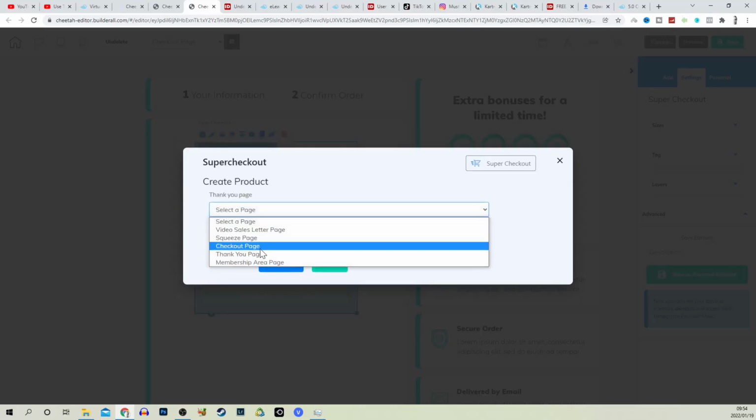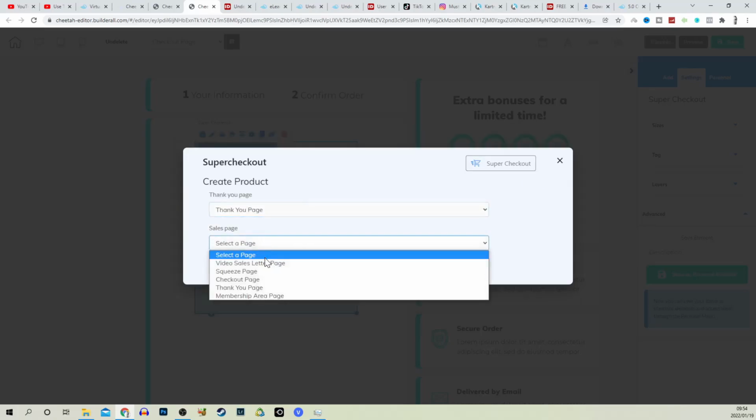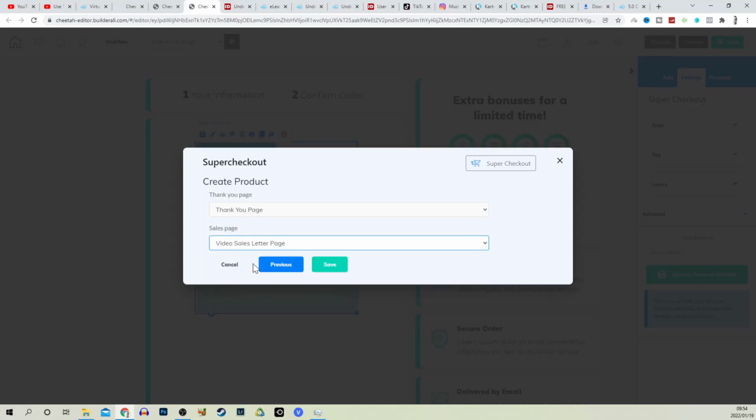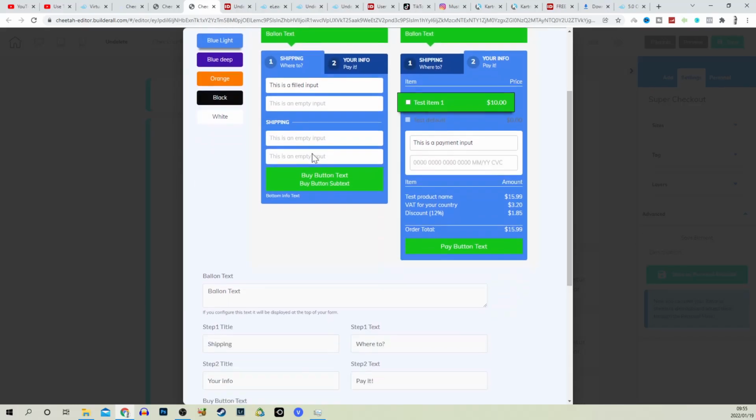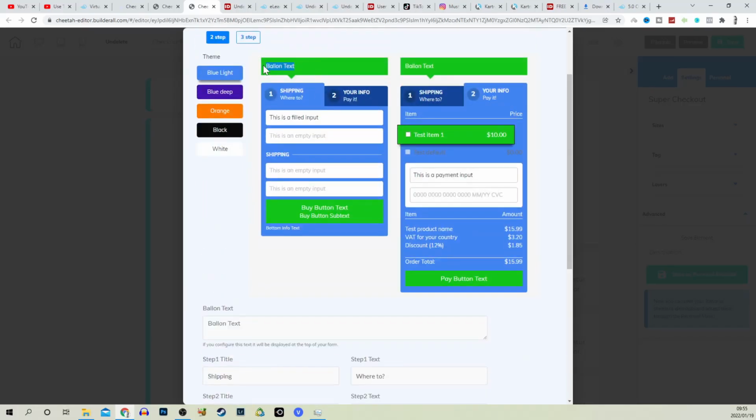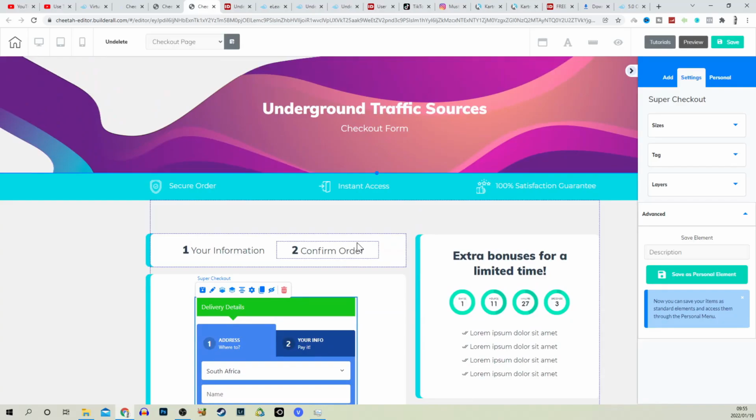For the thank you page, we want to select thank you page. For the sales page, we want to select the video sales letter page, click on save, and then select your product over here. And then all you want to do is just edit your text over here. So for example, the balloon text over here. We can just type in, for example, delivery details, step number 1, and this checkout has now been complete.